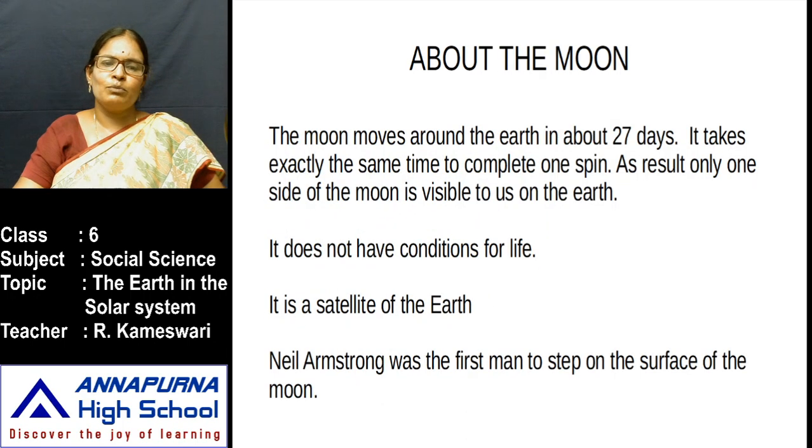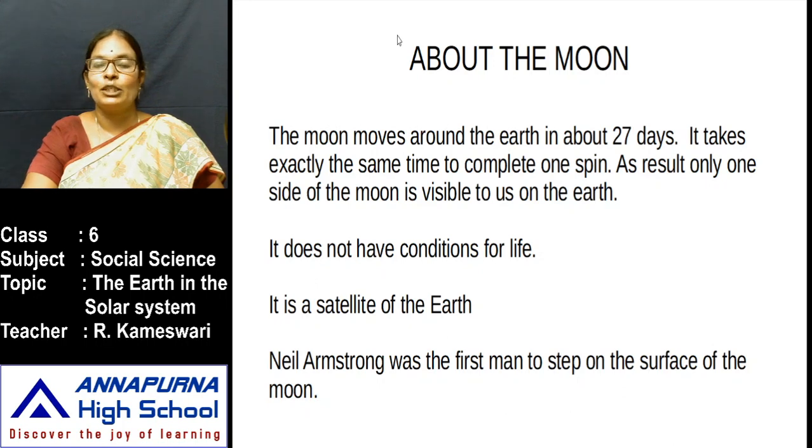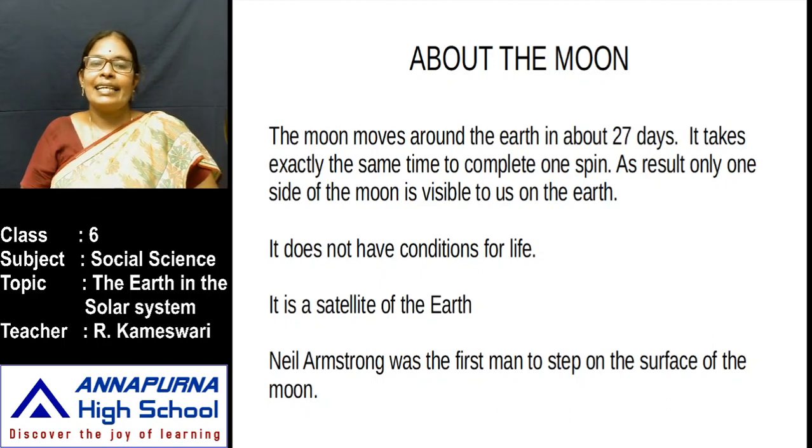I want to say some more about the moon. The moon moves around the earth in about 27 days. It takes exactly the same time to complete one spin. As a result, only one side of the moon is visible to earth. It does not have conditions for life. It is a satellite of earth.